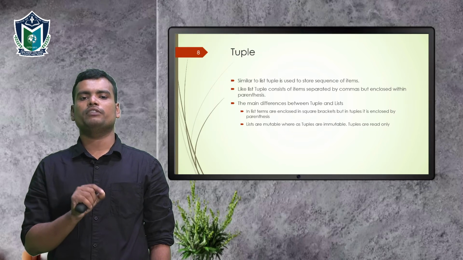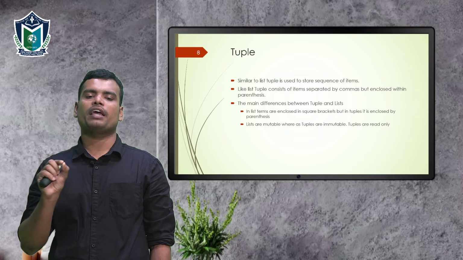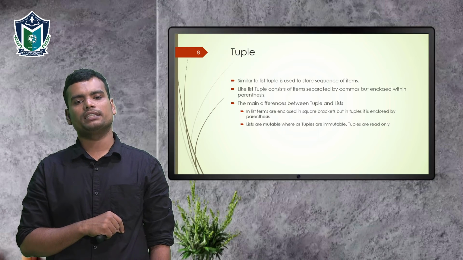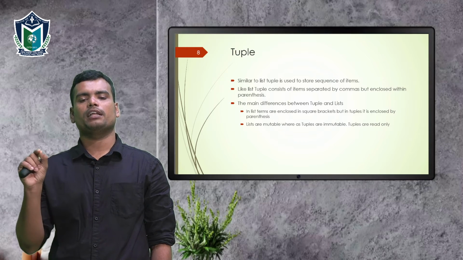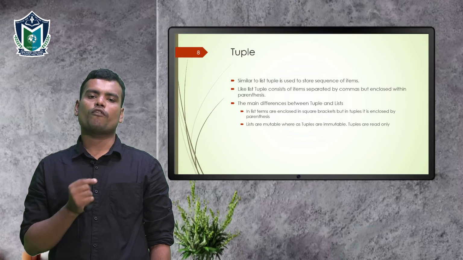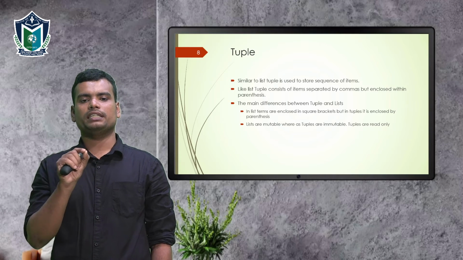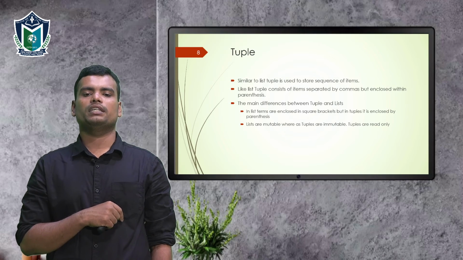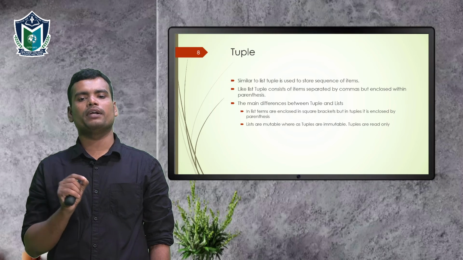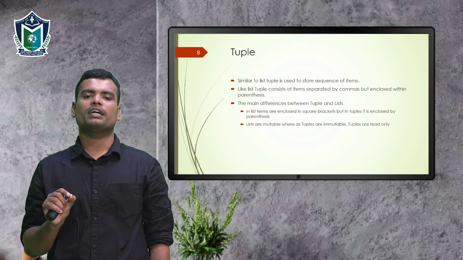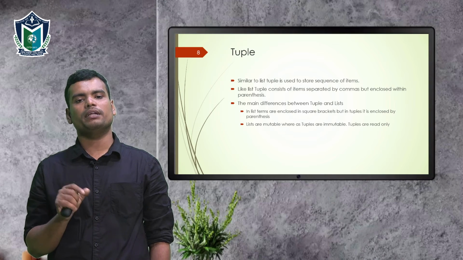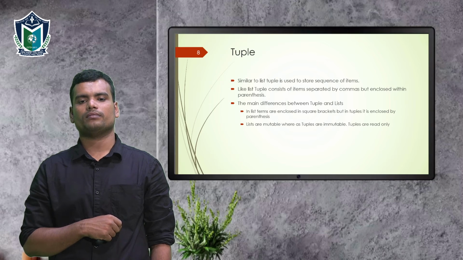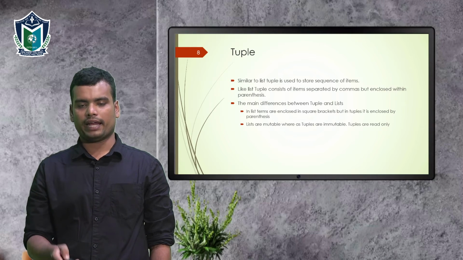For example, if A equals a list with elements 1, 2, 3, and similarly a tuple B has the elements 1, 2, 3. In case of list, we can change the first element, we can change the second element by using the index number, and we can change the value. But in case of tuple, it is immutable. We cannot edit or change the elements in the tuple. We can create a new tuple only. This is the main difference between list and tuple.